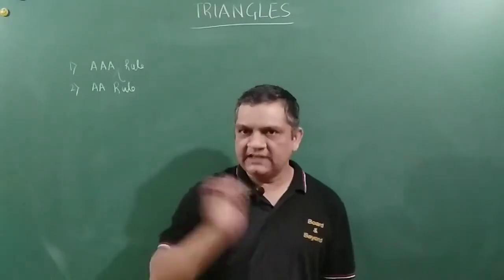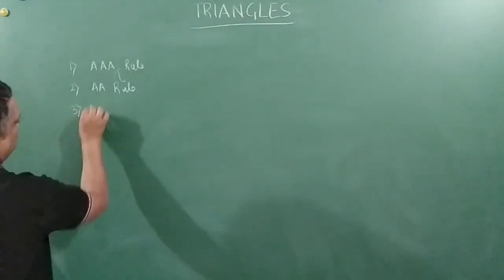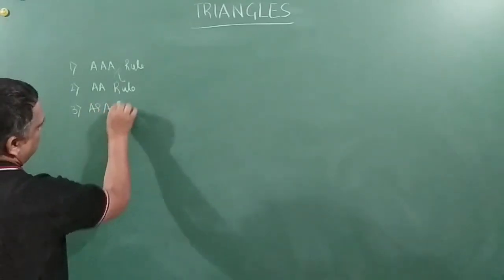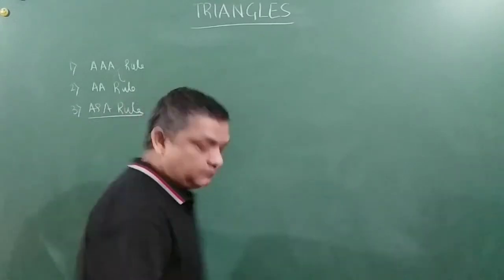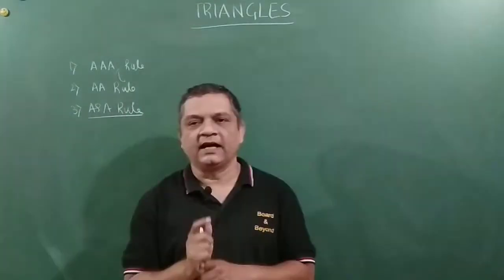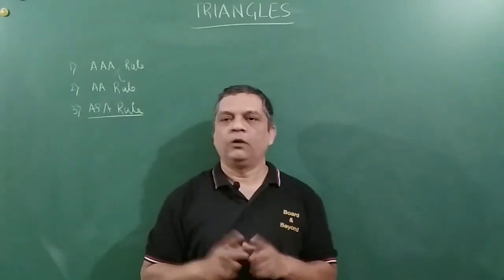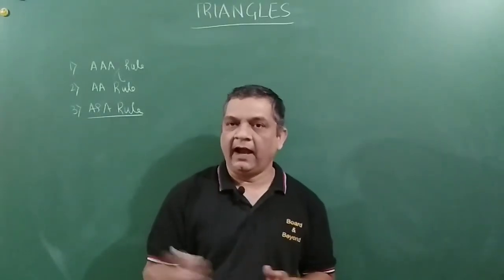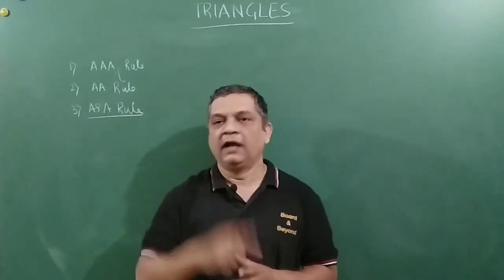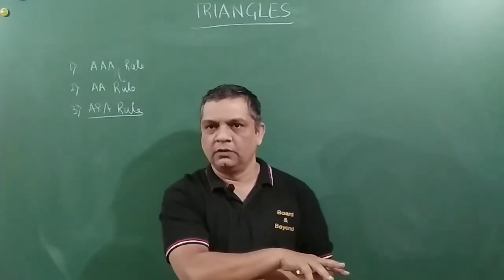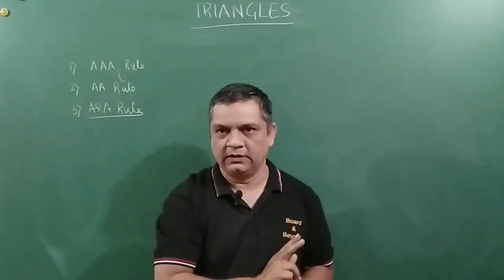Now, next is the SAS similarity rule. This says that if two sides of a triangle are in the same proportion to two sides of another triangle, and the angle included between them is equal, then the triangles are similar.